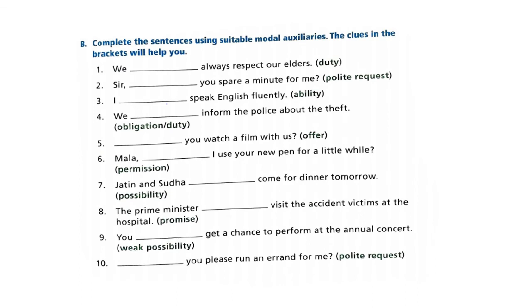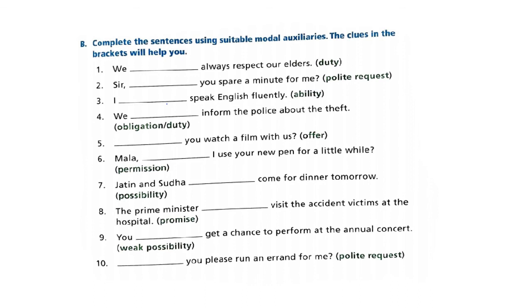These were the rules. Now we move on to the exercises. You have exercise B. What do we do here? Complete the sentences using suitable modal auxiliaries. The clues in the brackets will help you. So, we dash always respect our elders, and the clue is that the modal auxiliary should refer to a duty. So I can say we should always respect our elders. Similarly, I want you to do number 1 to 10 in your rough notebook.